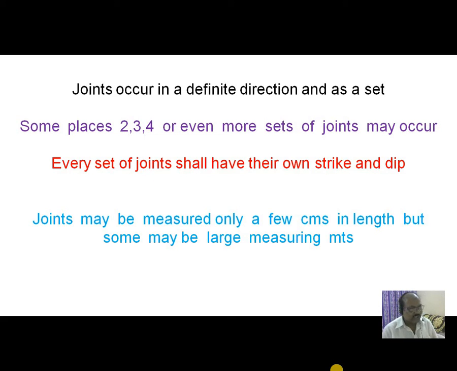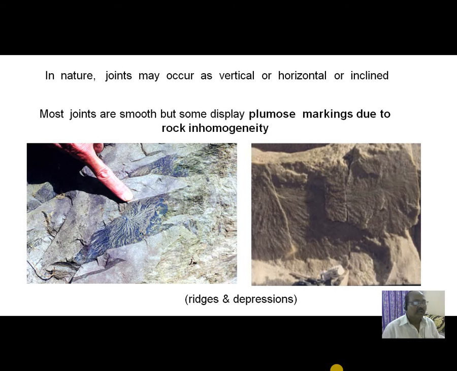If we measure joints, they may be up to a few centimeters in length, and sometimes they measure even 2 meters or more. Joints may occur as vertical, horizontal, or inclined in any form.